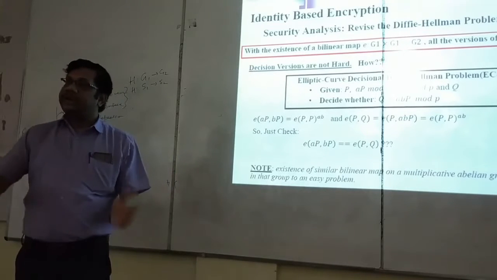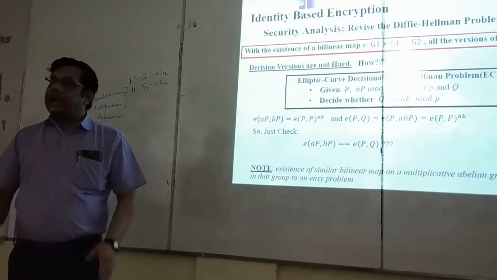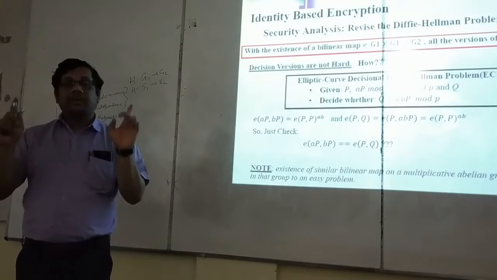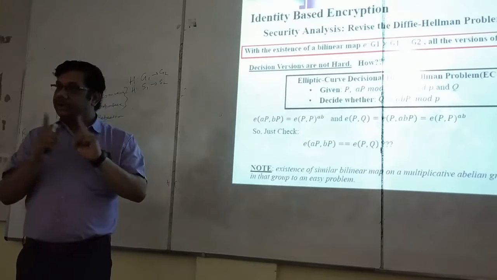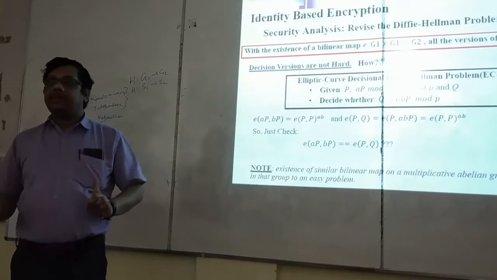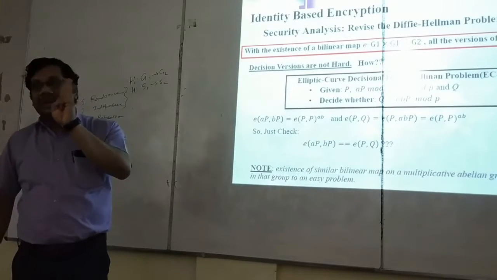So what is bilinear Diffie-Hellman protocol? Of course, it is a protocol to achieve some objective. Like Diffie-Hellman protocol is to achieve some objective. What is the objective of Diffie-Hellman protocol? To establish a shared secret key between 2 parties. What is the objective of bilinear Diffie-Hellman protocol? To establish a shared secret key among 3 parties.